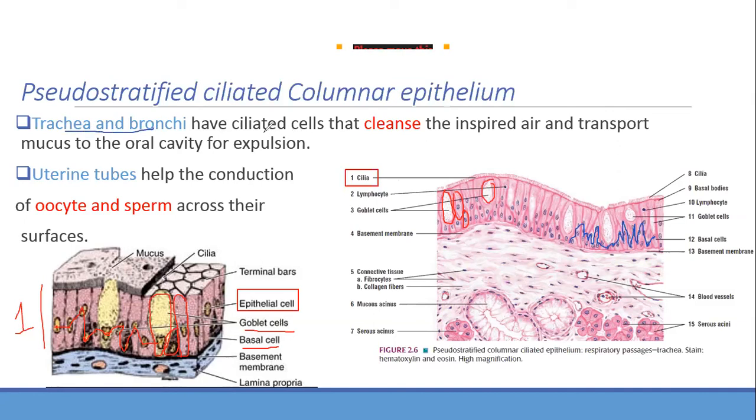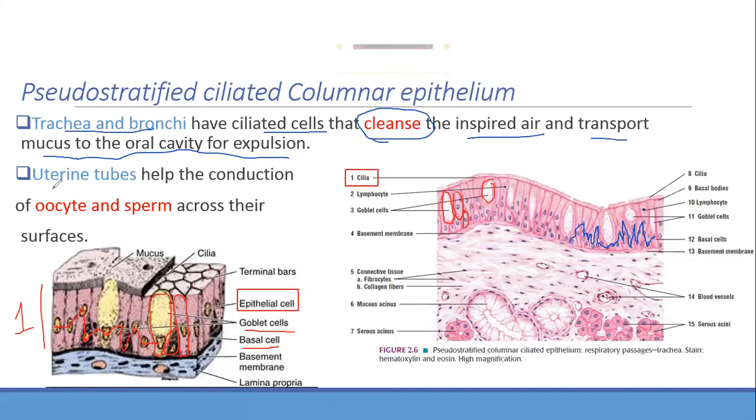Okay, which have cilia, which we already said, and the reason is that it helps in cleansing the inspired air. So when you are breathing, you're breathing in oxygen, you may breathe in dust particles, you may even breathe in corona. Whatever you're breathing in has to be cleaned. Then it is going to be transported as mucus into the oral cavity, and then you will spit it out, you will expel it. So if there is anything which should not enter the lungs, it will be formed like mucus, and then you're going to expel it out of the body.